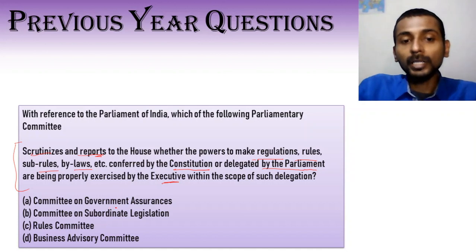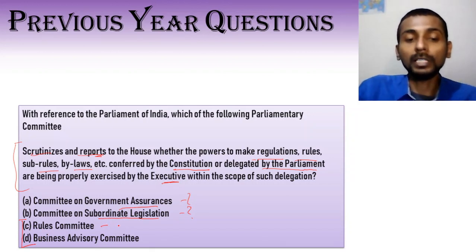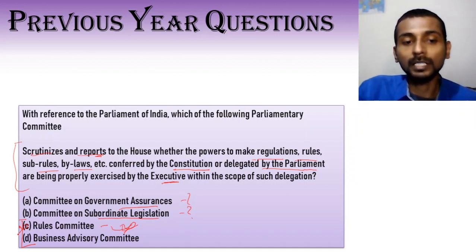Now the options are Committee on Government Assurances. We don't know about its role. Committee on Subordinate Legislation, we again don't know its function. We do know the functions of the Rules Committee and Business Advisory Committee. Rules Committee basically looks into whether any rule of procedure or conduct of business needs to be changed, if an amendment is needed. So this cannot be true. Option C is not correct because it does not deal with these matters. Option D, that is Business Advisory Committee, deals with day-to-day matters like setting the timetable, etc. Again, these functions are not the same, so option D is also incorrect.